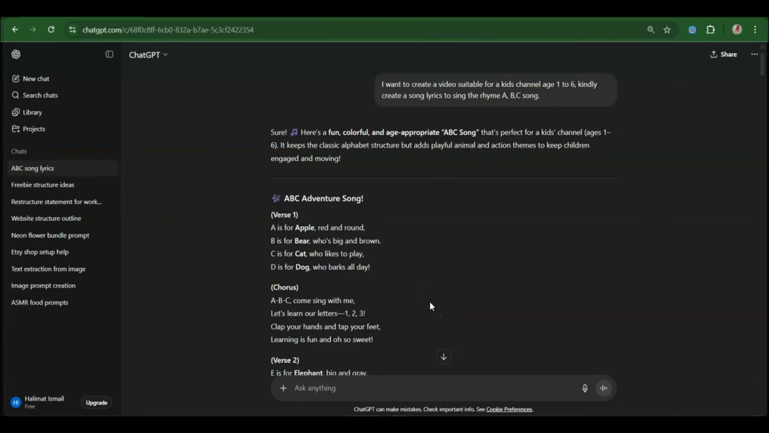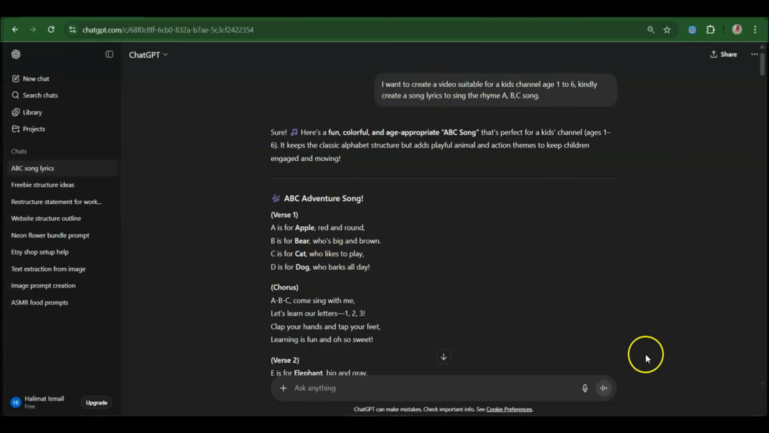So guys, the first thing we're going to do is to come to ChatGPT in order to create our lyrics. This is one I created and I use this prompt. I want to create a video suitable for a kids channel age 1 to 6. Kindly create a song lyrics to sing the rhyme ABC song. You can be more specific, the kind of song. You can even tell ChatGPT to inspire you.